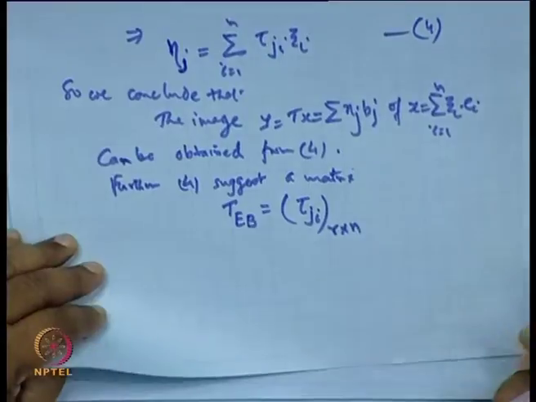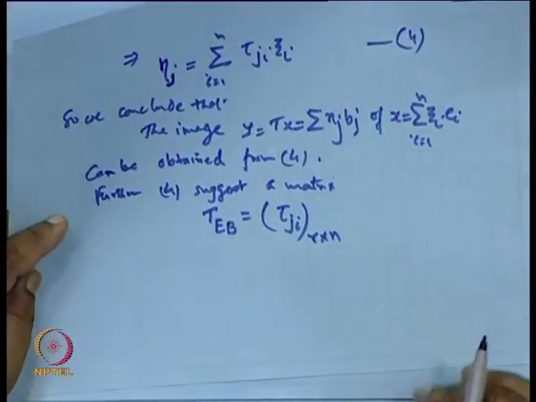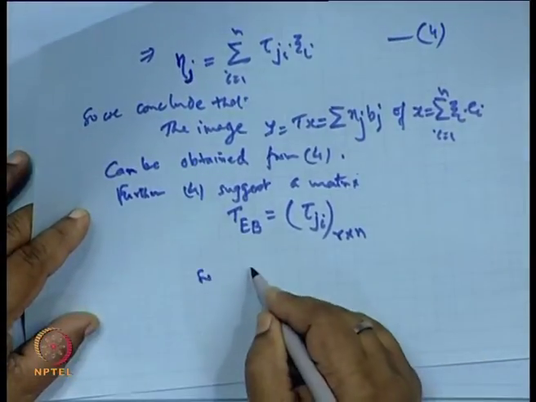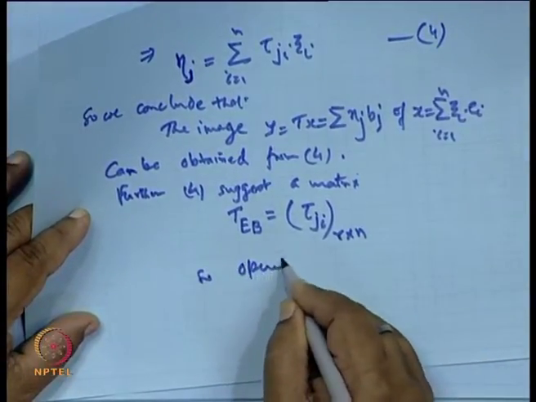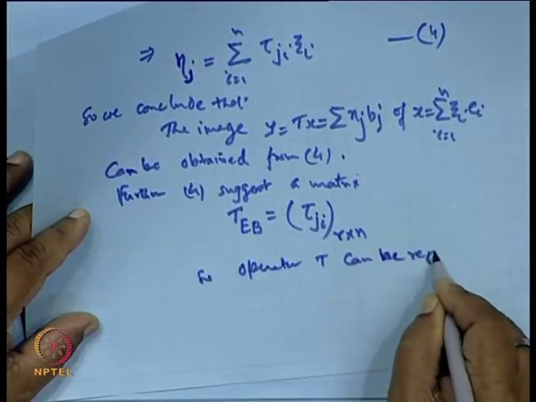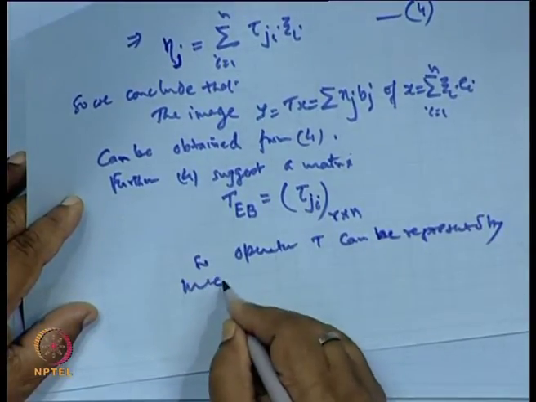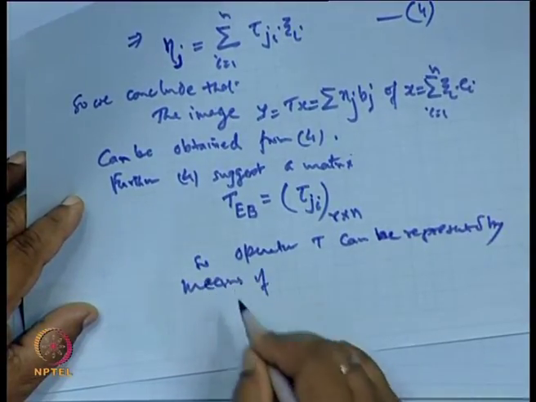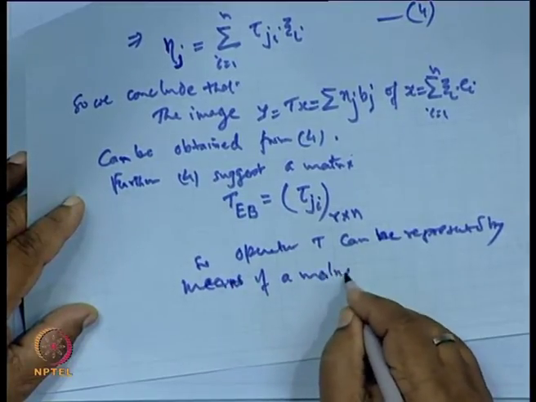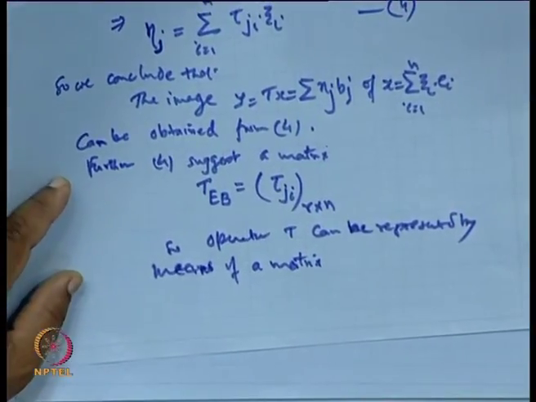Okay. Now, if we look at this thing again further, suppose the operator T can be represented by means of a finite matrix.